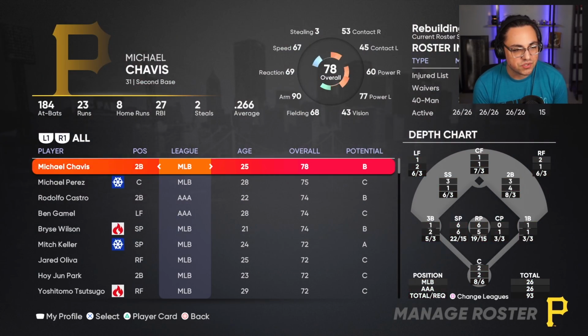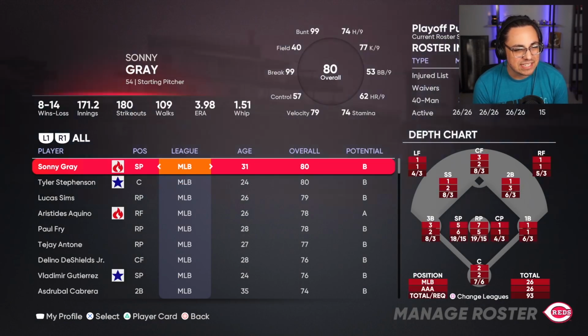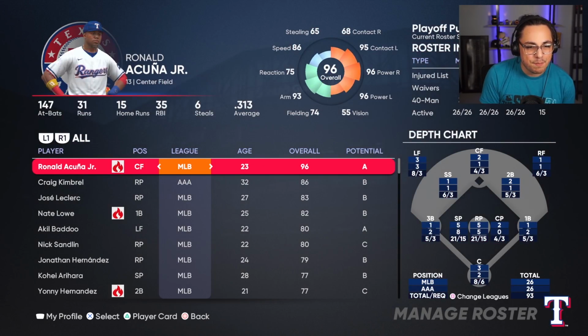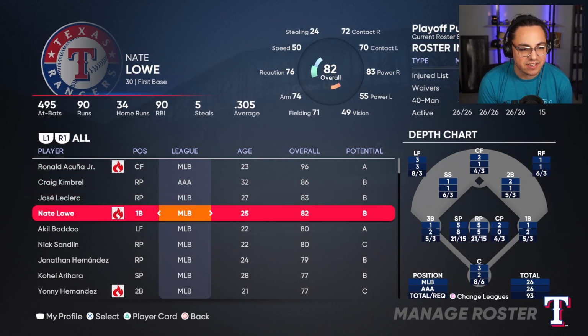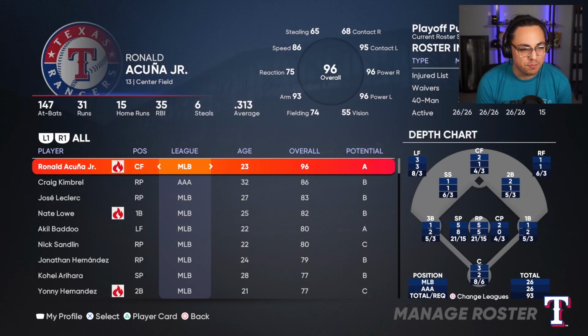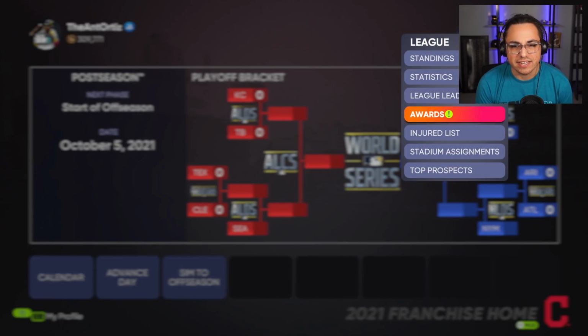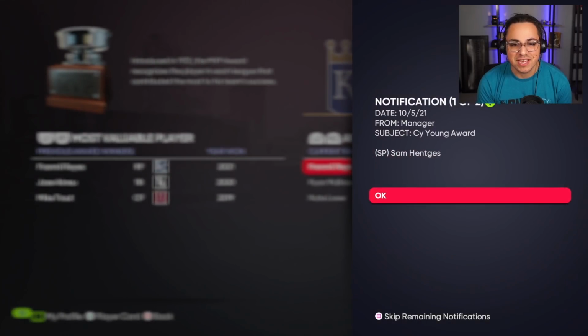I don't think so. Maybe Jordan Hicks. Is he under 80 to start with? I don't remember. But okay, Acuna joins his brother with the Rangers. Kimbrel also got signed. Okay, so a couple moves were made. A couple trades, it looks like, were made as well. But there we go. Let's see who the MVP was when there's no crazy names or anything like that.